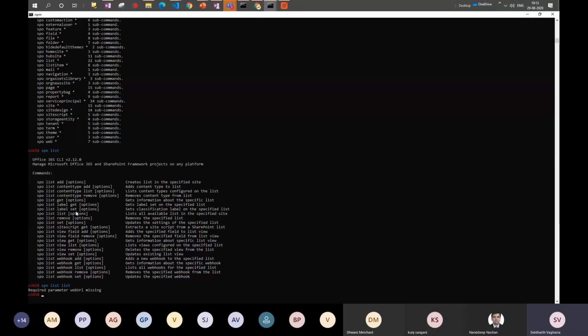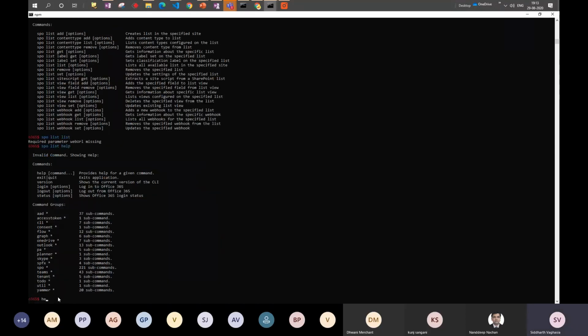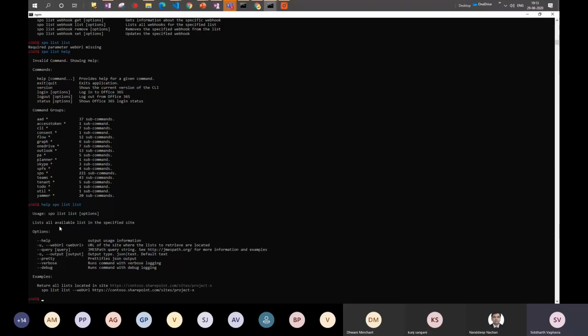Depending on the different commands, there are different options available, which again you can just go through by typing help with that, help SPO list. It will give you the list of available options and what you need to pass. In this case it says web URL of the site where the lists to be retrieved are located.